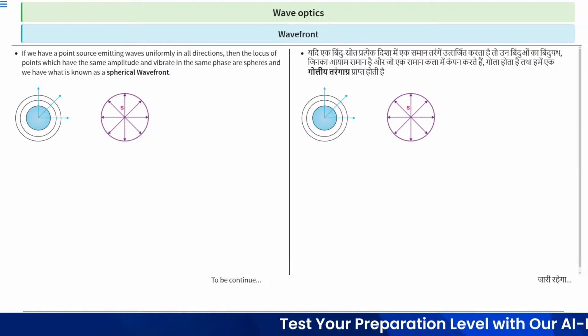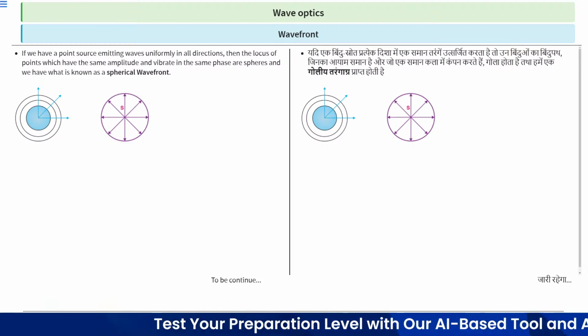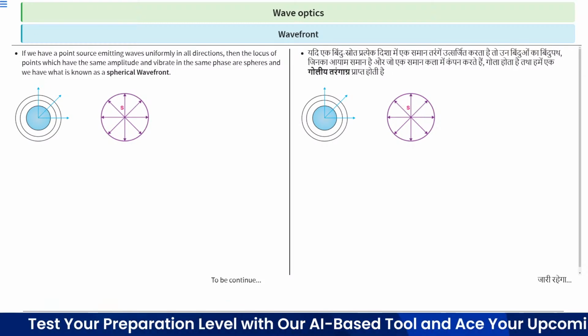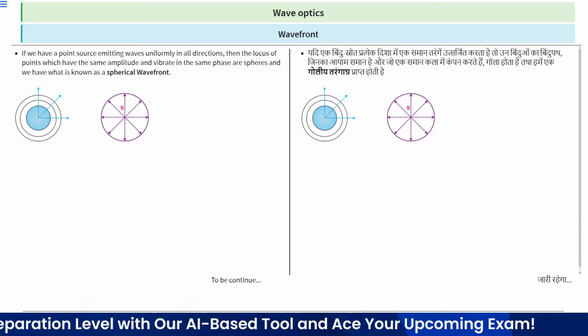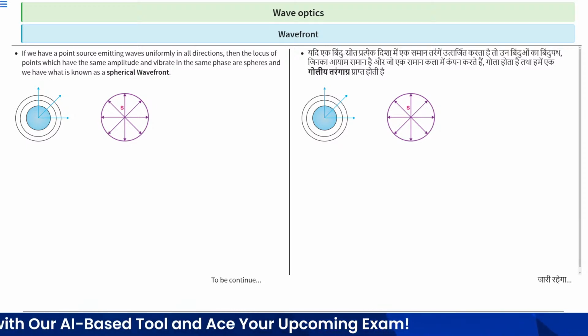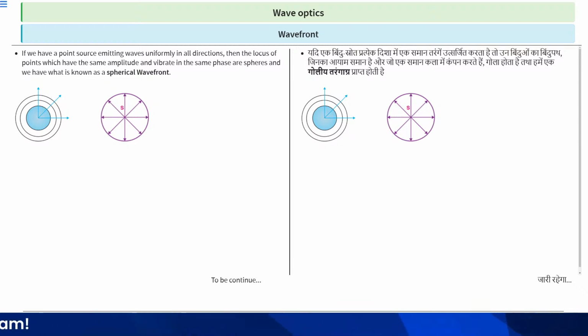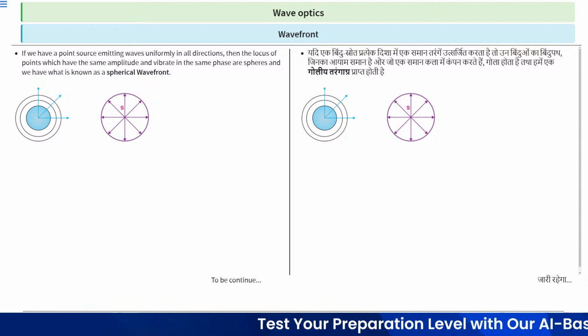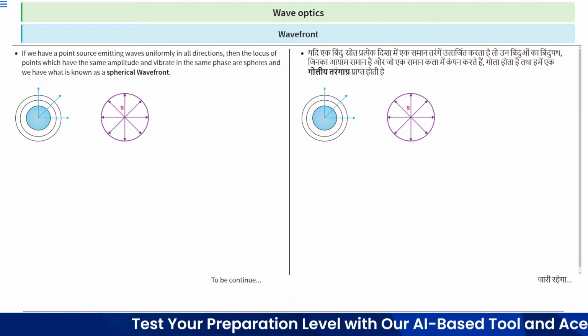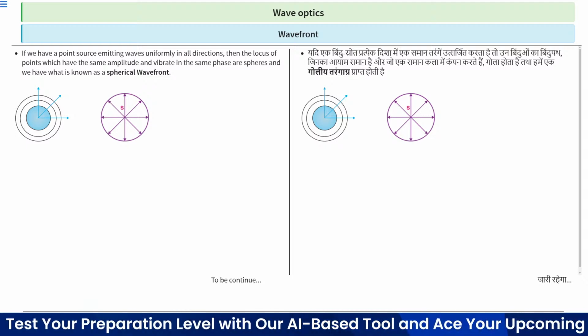Next, if we have a point source emitting waves uniformly in all directions, then the locus of points which have the same amplitude and vibrate in the same phase are spheres, and we have what is known as a spherical wavefront.